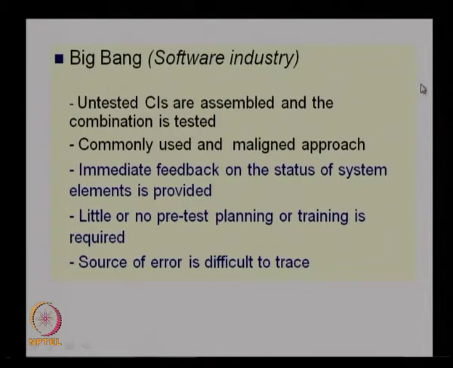So, these are the three methods of integration: top down, bottom up, and big bang. Bottom up is the normally employed strategy, where we test the CIs, the smallest part components, and then assemble them into components and test them, and then assemble these components into the system and continue the process until all the components are assembled into subsystems and then the final system, and do the testing. So, that is the most conventional way of bottom up approach in integration. The other one, top down approach, is basically where you use some steps to simulate the bottom modules.